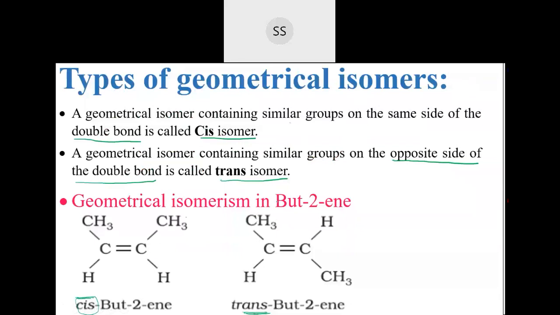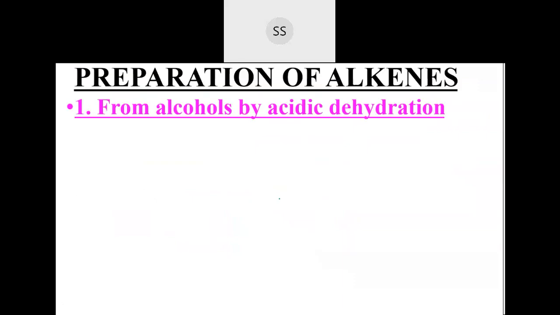Okay, now we'll go for the next topic, which is the preparation of alkenes. The first preparation we are going to do is from alcohols. Alcohol is made to react with acid. When alcohols are made to react with acid, we will be getting alkene.